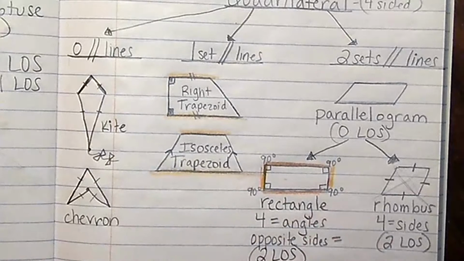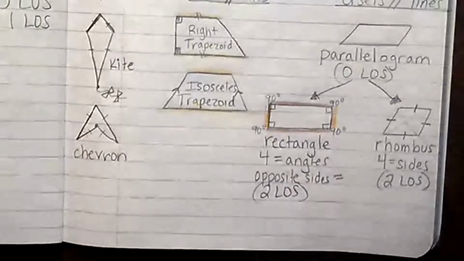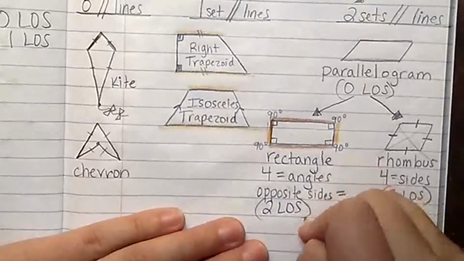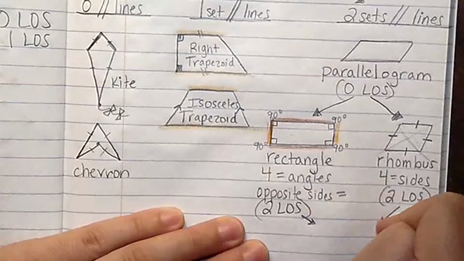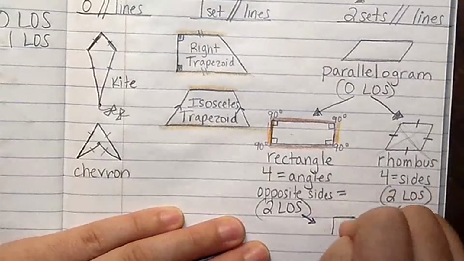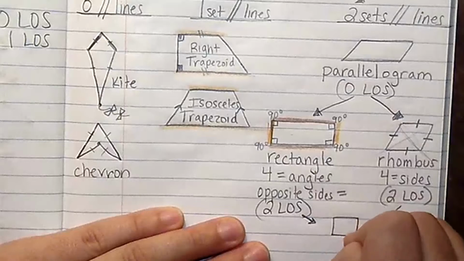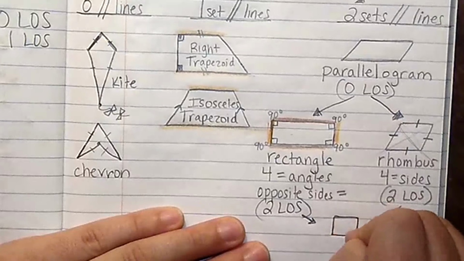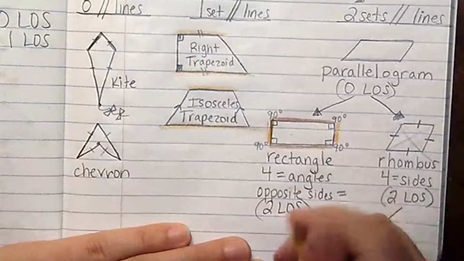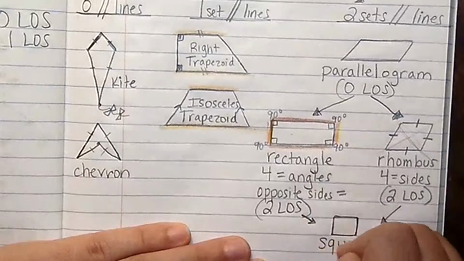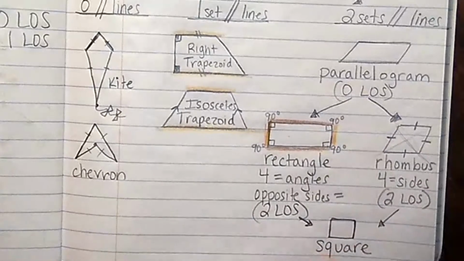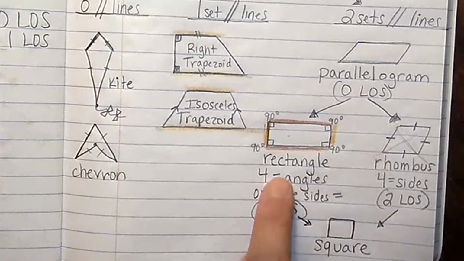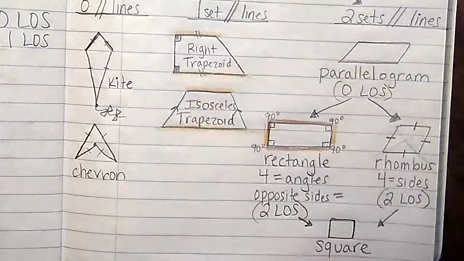Now our last shape for our hierarchy, and I have just enough room to fit it down here, is a square. This is you guys. You guys are the squares. A square has to listen to everybody above it, right?